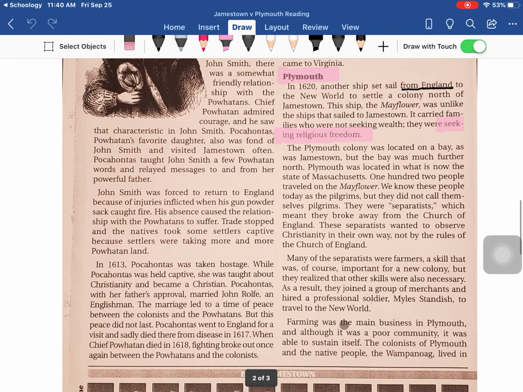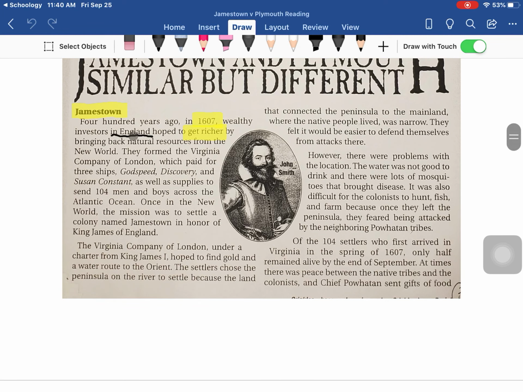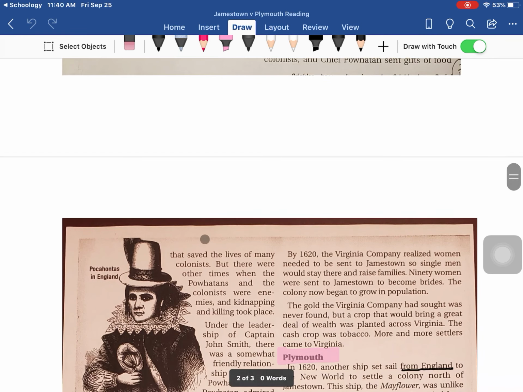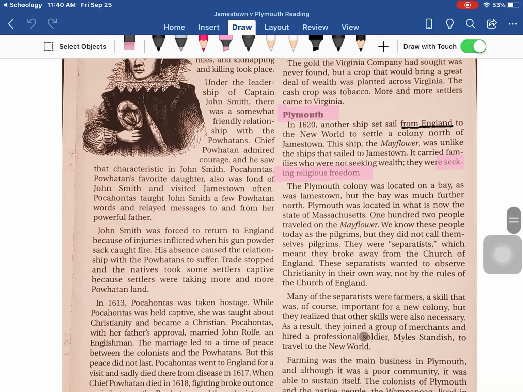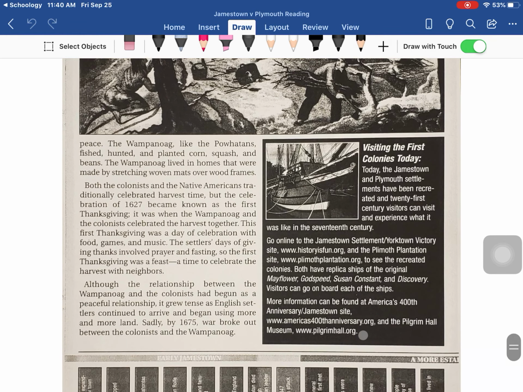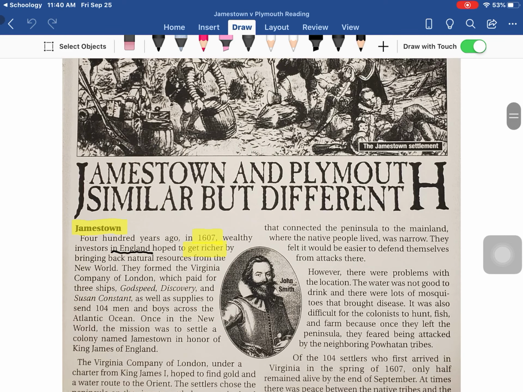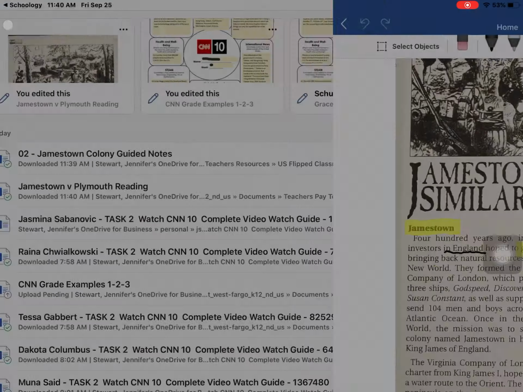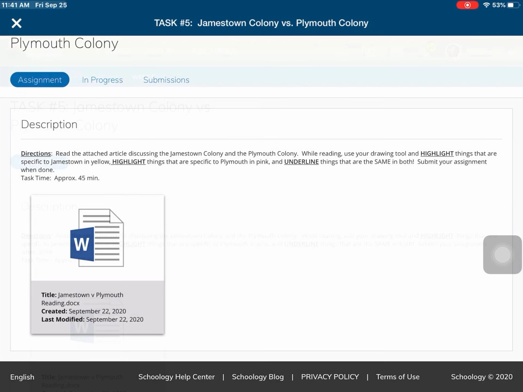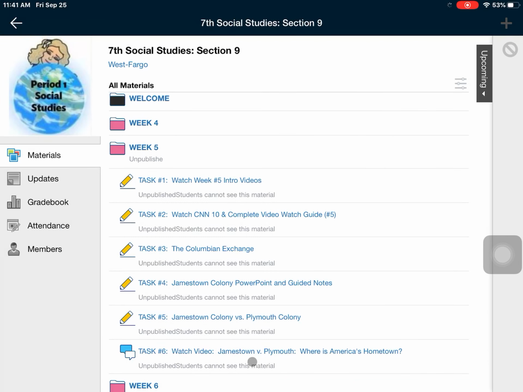Then you're going to go ahead and underline in the text anything that they have in common. So I already underlined they were both from England. Okay, so that's what you're going to do to annotate this text. So it should be all marked up with those similarities and differences as I'm looking at the assignment after you submit it. Okay. And finally, our last task for this week is going to be watching a video comparing the two.